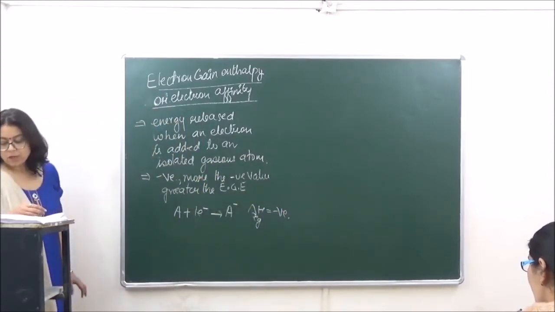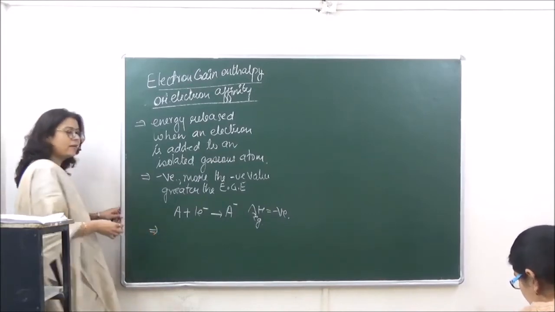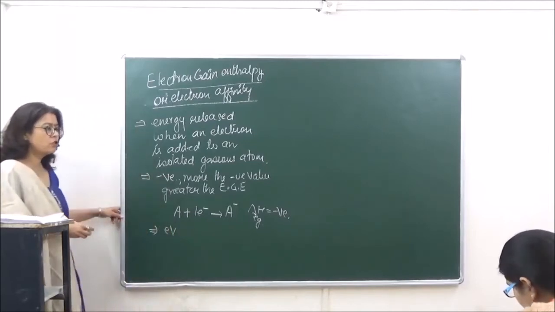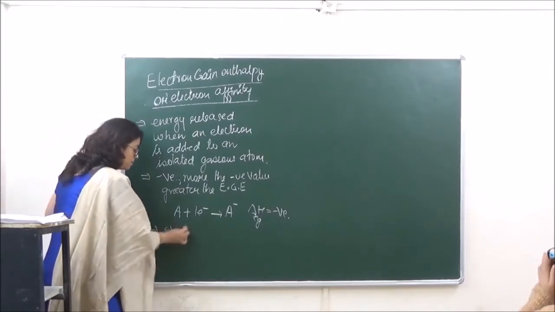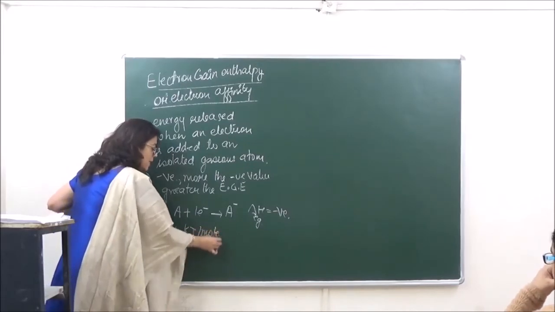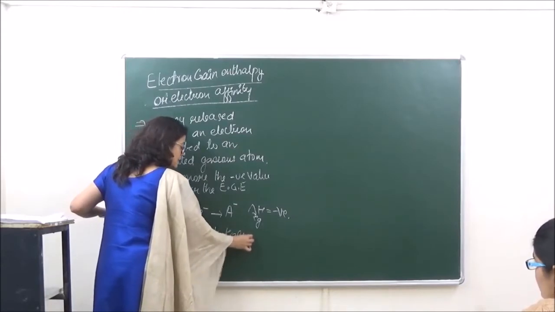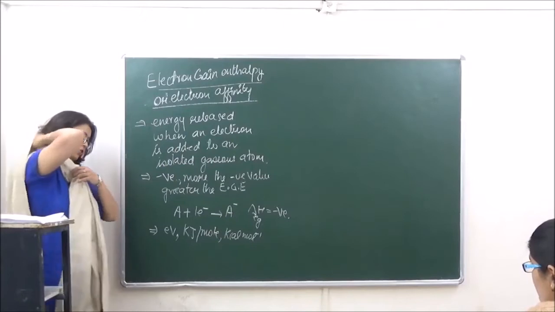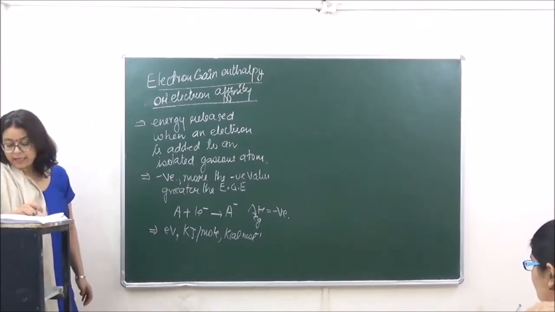ठीक है? फिर उसके बाद electron gain enthalpy is also measured just like ionization energy. We were measuring in electron volts. We have already done the conversion of this. So electron gain enthalpy can be measured in electron volts. It can be measured as kilojoules per mole. It can also be measured as kilocalories per mole. Right? So these are the units in which we are going to measure the electron gain enthalpy.